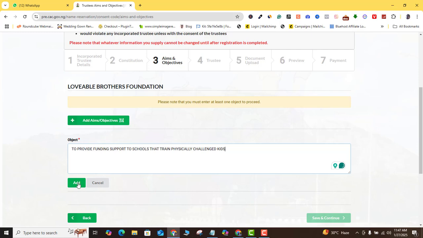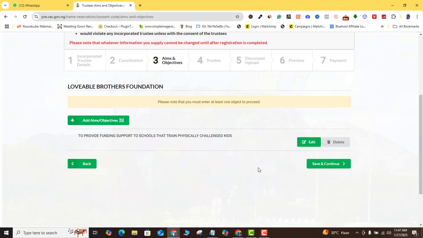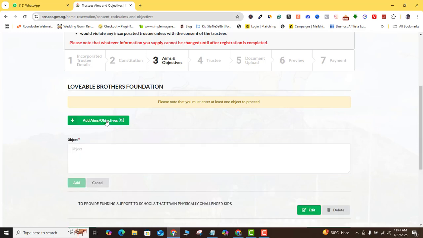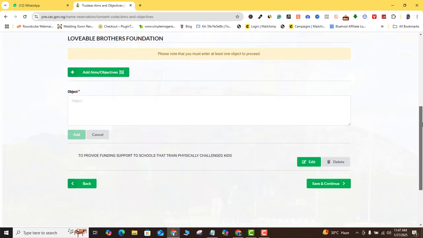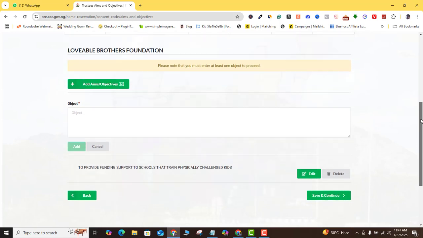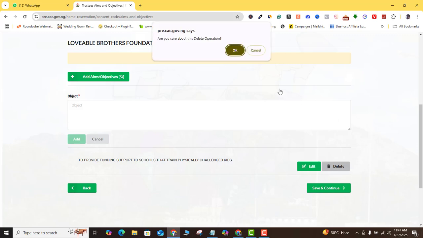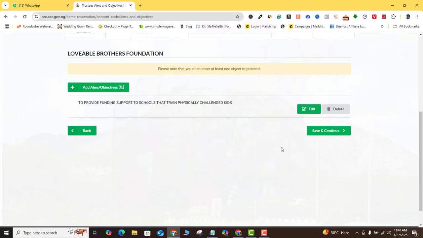Once I put this in, I'm going to click on add. Now, if I have more aims and objectives, all I need to do is just click this and add as many as possible. But for this demonstration, let's just leave it at 1. So I'm just going to delete this. Once I'm done with that, I'm going to just click on save and continue.